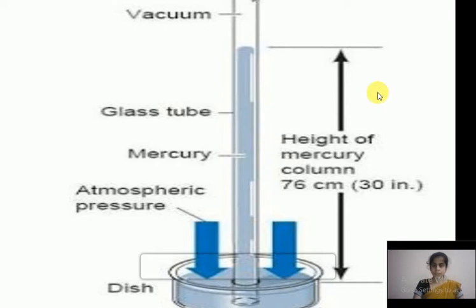Here it is mentioned as 76 centimeter. Why? Because the mercury falls down. Now the level of the mercury is up to 76 centimeter. So the pressure exerted by the 76 centimeter vertical height of mercury column is equal to the pressure exerted by the air at the surface of mercury in the bowl.